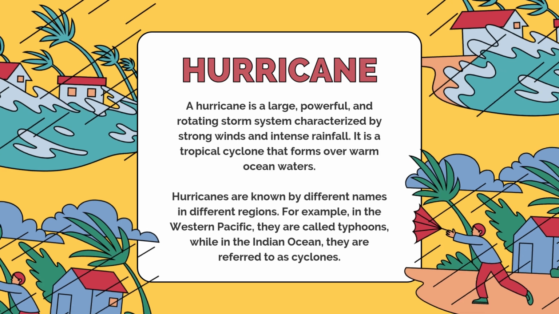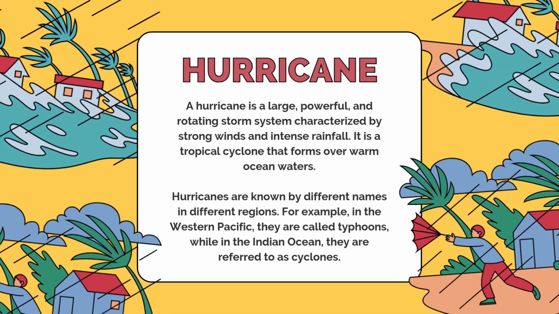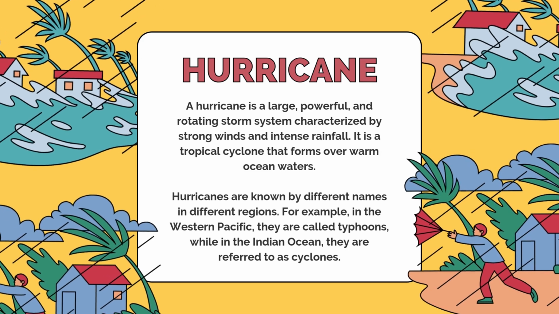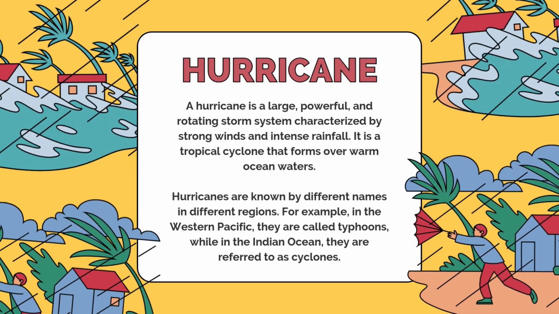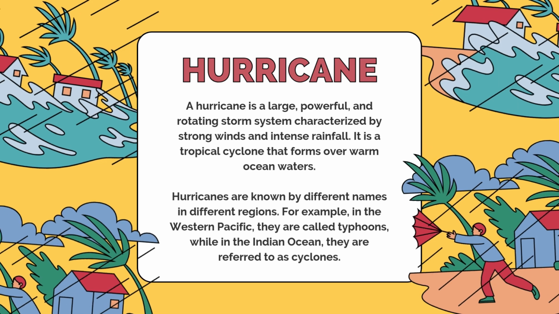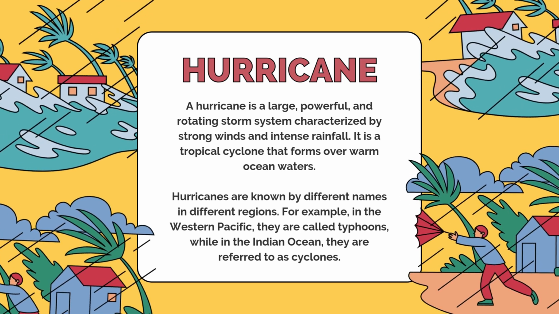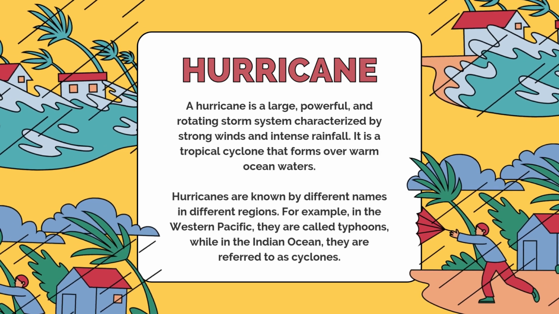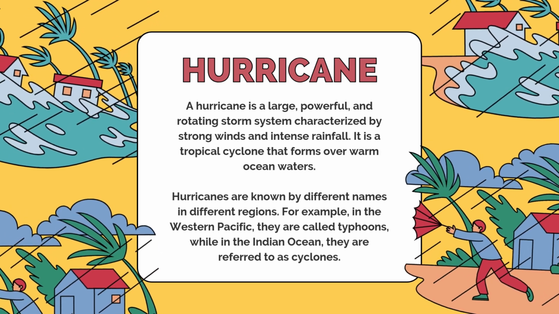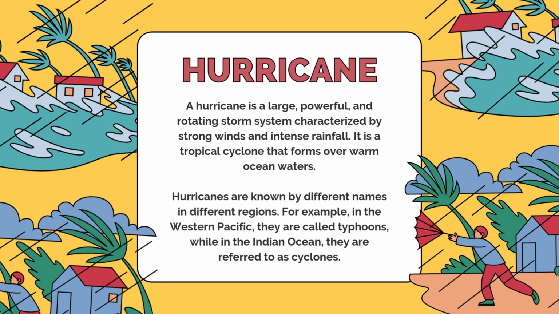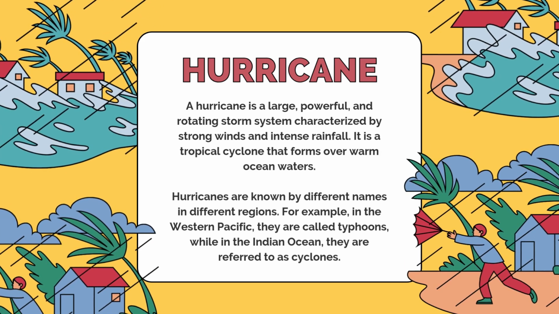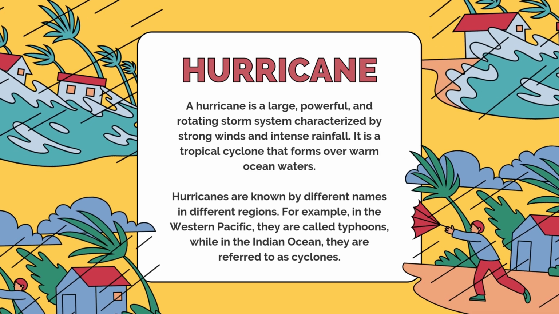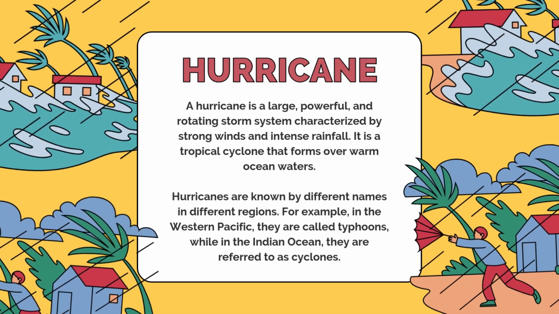Hurricane. A hurricane is a large, powerful and rotating storm system characterized by strong winds and intense rainfall. It is a tropical cyclone that forms over warm ocean waters. Hurricanes are known by different names in different regions. For example, in the Western Pacific they are called typhoons, while in the Indian Ocean they are referred to as cyclones.